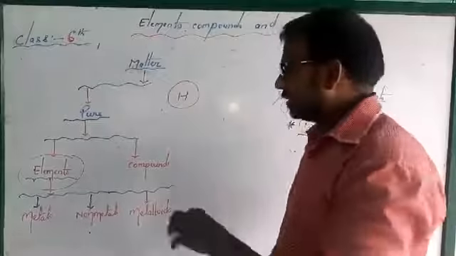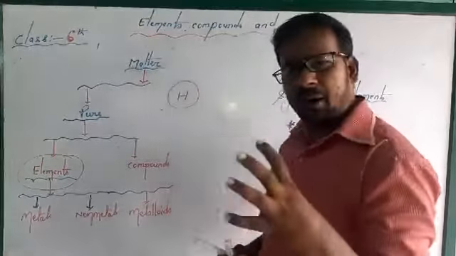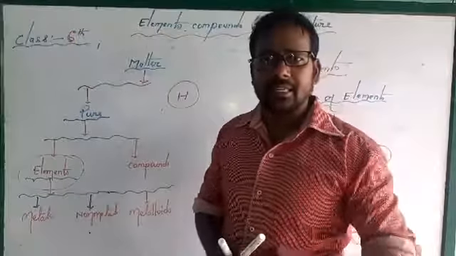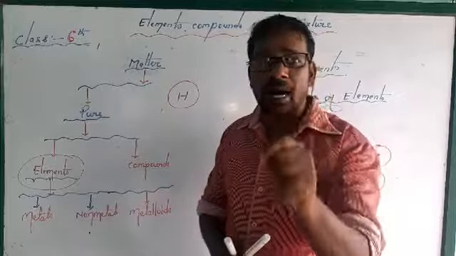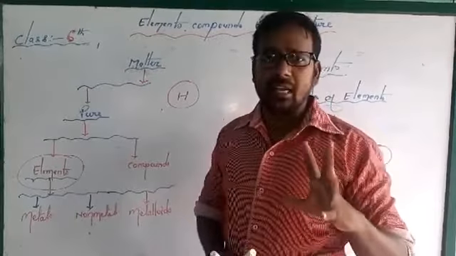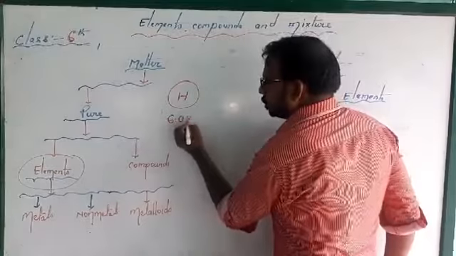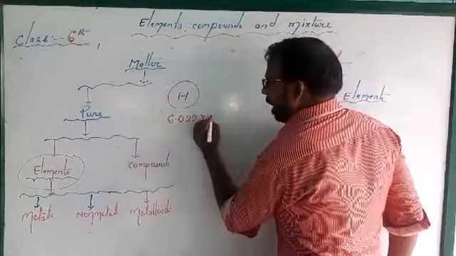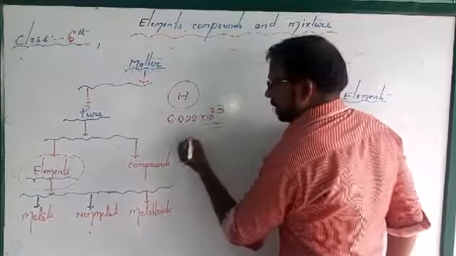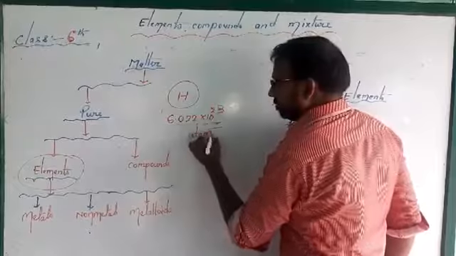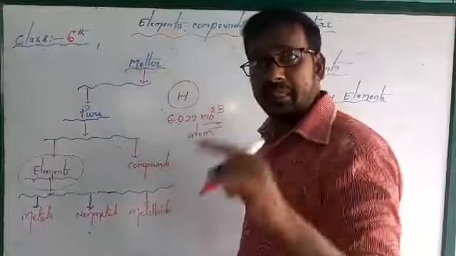You know that an element is made up of lots of atoms, and an atom is the smallest part of an element. And how many atoms? 6.022 into 10 power 23 atoms are there in one element.